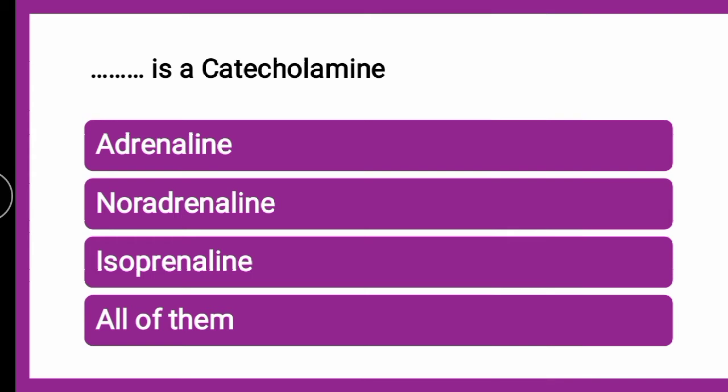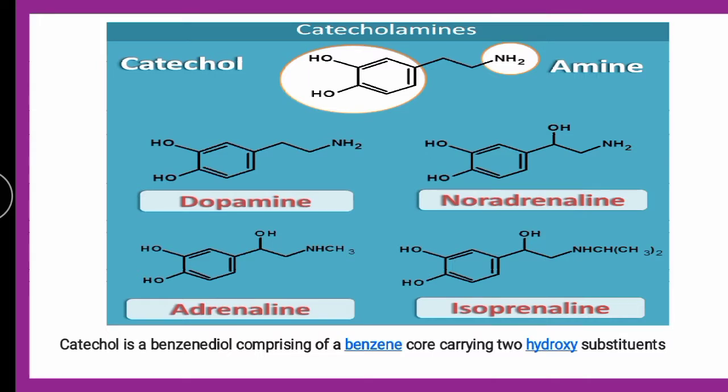Next question is: dash is a catecholamine amongst the given, whether it is adrenaline, noradrenaline, isoprenaline or all of them. The correct answer is all of them. Catecholamines are adrenaline, noradrenaline, isoprenaline and dopamine. These are the catecholamines. So how will we look into the explanation?